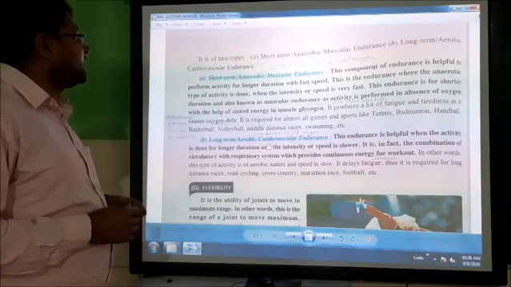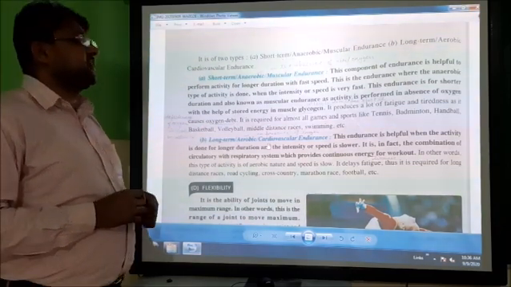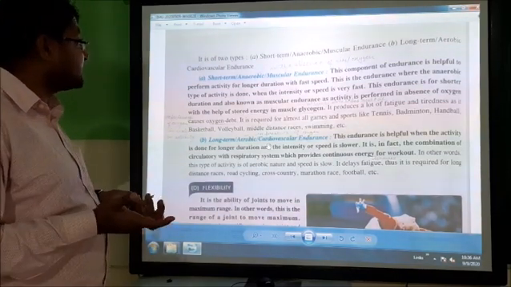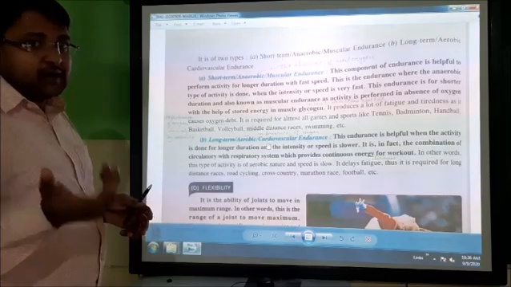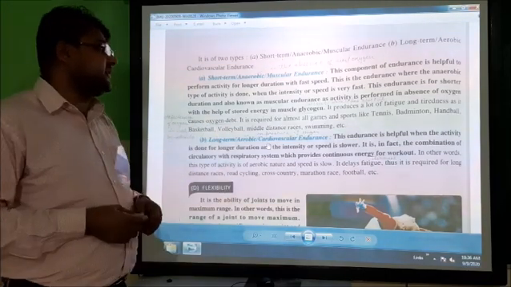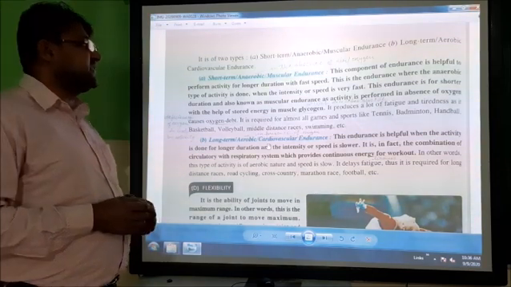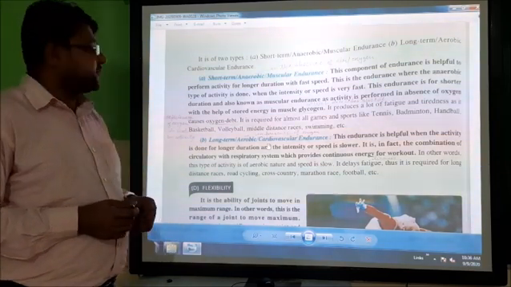It is required in almost all games like tennis, badminton, handball, basketball, volleyball, and middle distance races in swimming also.